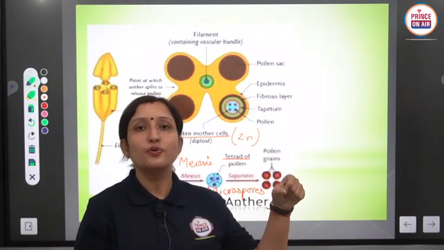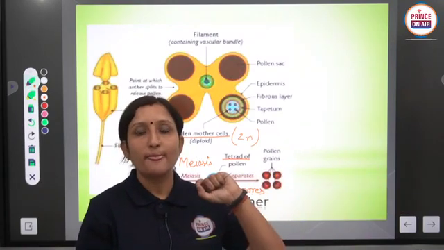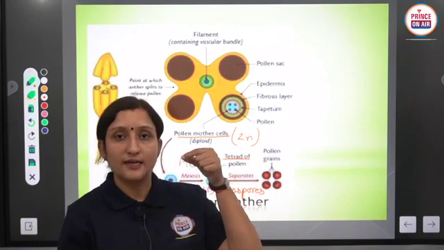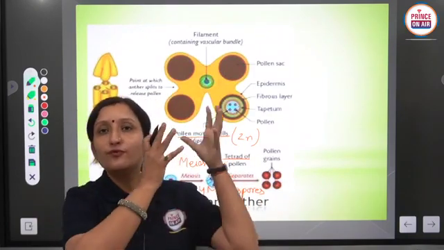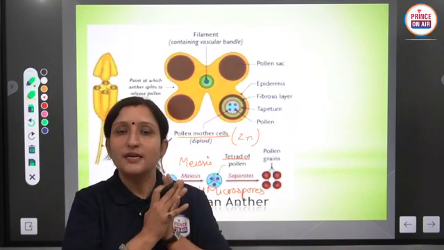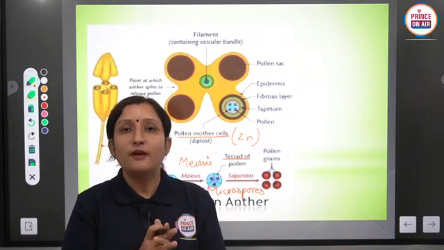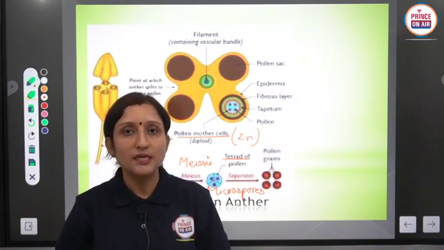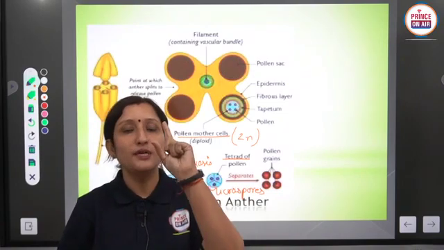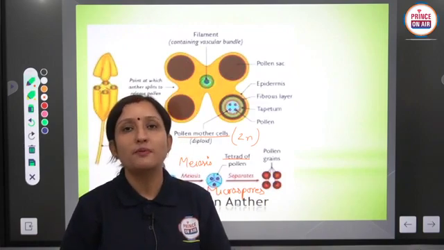So microspores are formed in the microsporangium, and the microsporangium is present in the anther, and the anther is normally bilobed, and 4 microsporangia are present. But in some plant families like Solanaceae, only one lobe, a monothecous condition, is present, in which only 2 microsporangia are present.